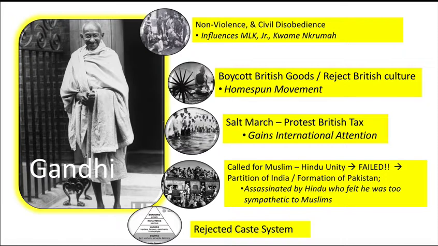The big example of that is, of course, the Salt March, where Gandhi marches thousands of miles across India with the sole purpose of going to the sea and making salt, even though that was illegal. That's an act of civil disobedience.